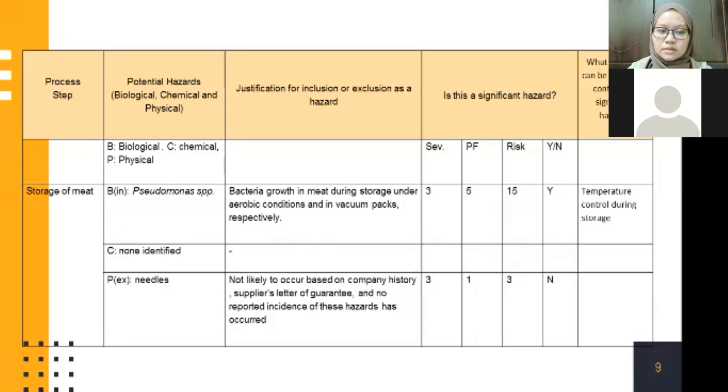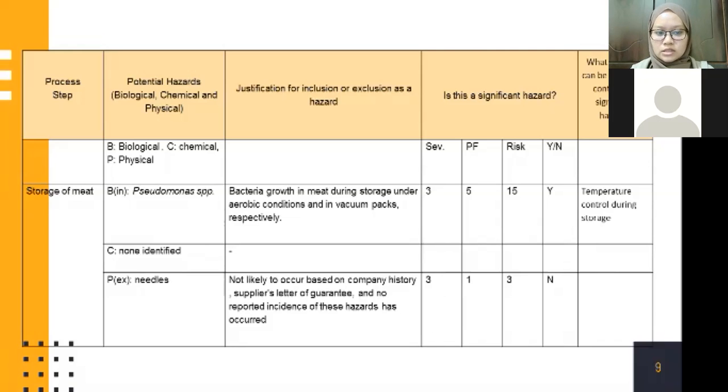And next is a chemical hazard. Chemical hazard is not identified because it is not likely to occur in food premises. Next is physical hazard. Physical hazard is a needle. Needle also not likely to occur based on company history, suppliers, and no reported incidents of this hazard has occurred in the previous months or years.